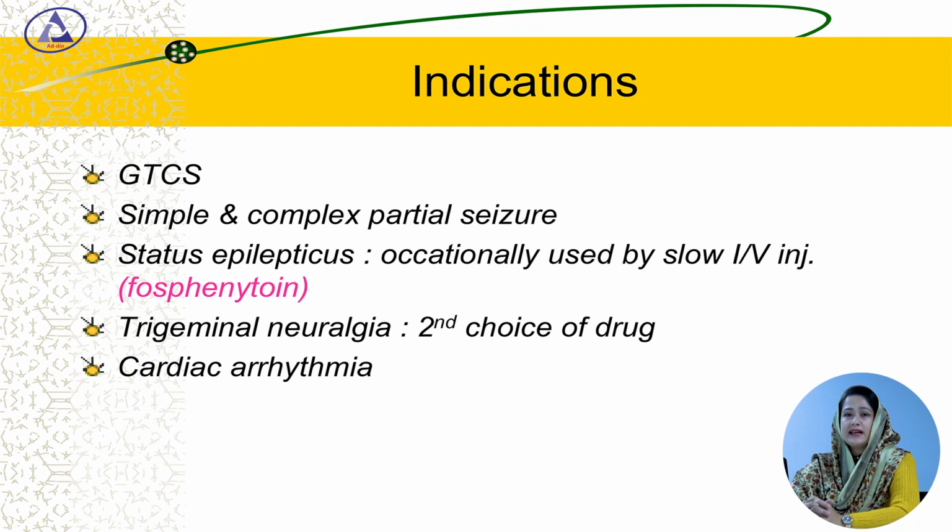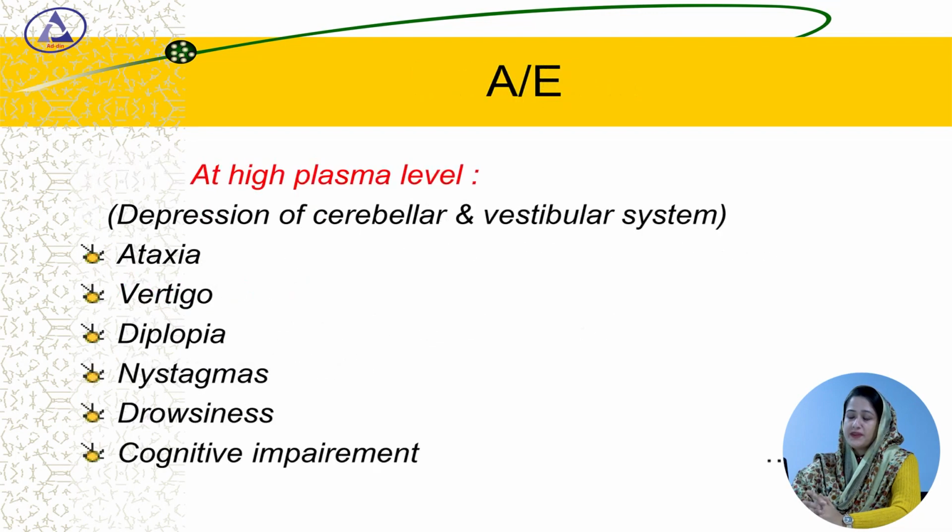Now, what are the indications for phenytoin? Number 1, generalized tonic-clonic seizure, simple and complex partial seizure, status epilepticus. Occasionally it is used by slow IV infusion, and trigeminal neuralgia. In case of trigeminal neuralgia, phenytoin is the second choice of drug, and cardiac arrhythmia is another indication of phenytoin. Now, what are the adverse effects of phenytoin?